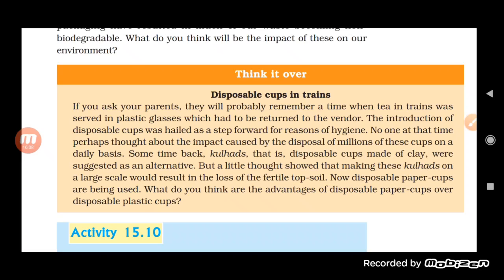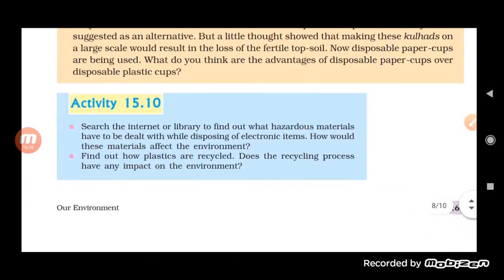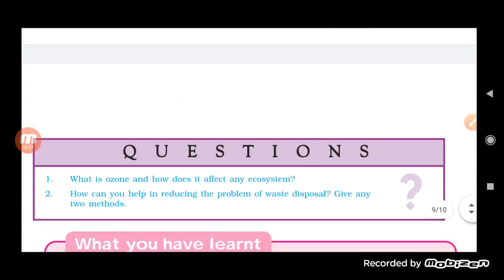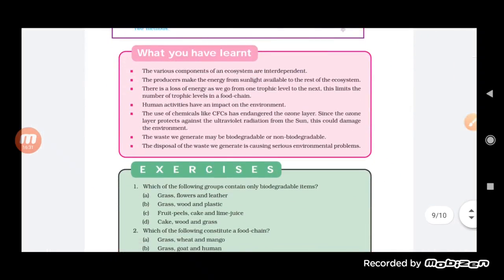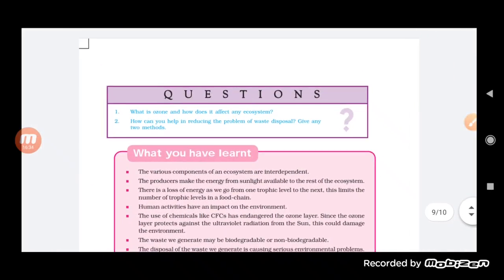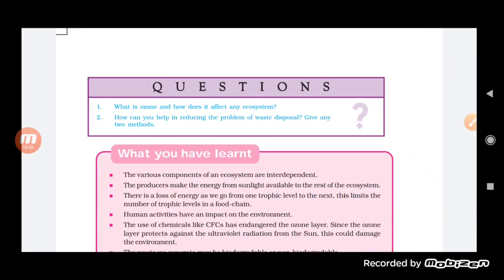For this reason, paper cups are preferred, and we find that it is really advantageous, because the paper cup is biodegradable, but the plastic cup is non-biodegradable. Okay, so this is about the chapter, students, how we must be aware regarding our environment.